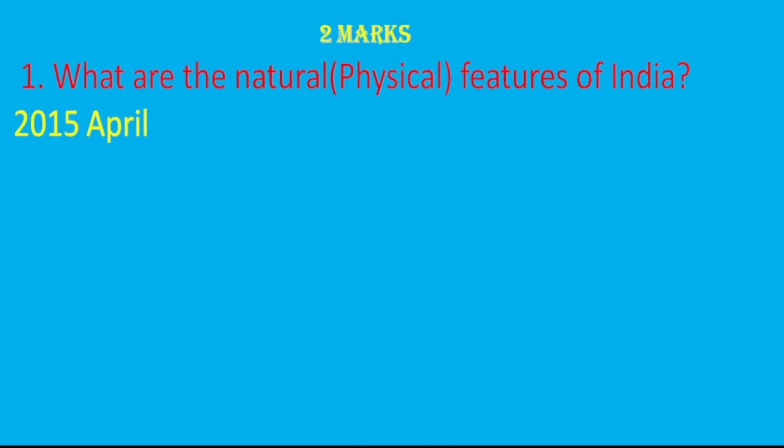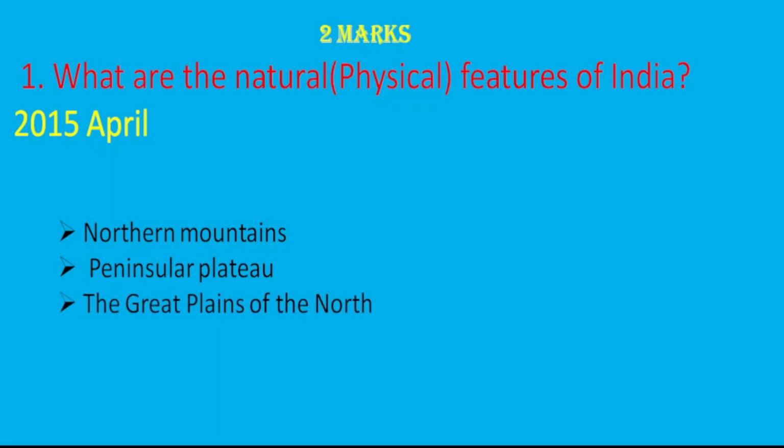So let's move on to 2-mark questions. What are the natural or physical features of India? The parts of Indian physical features. It was asked in the 2015 April examination. The first one is Northern Mountains. Next, Peninsular Plateau, and the Great Plains of the North, and then coastal plains. These are the 4 points you have to write for this question.